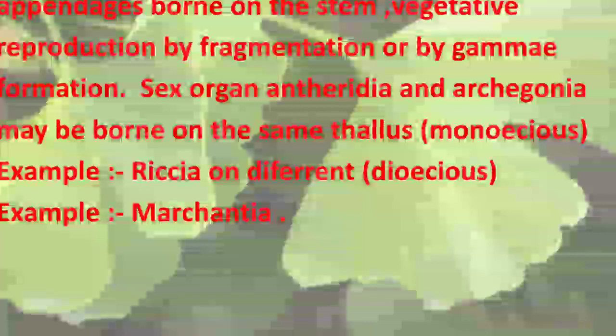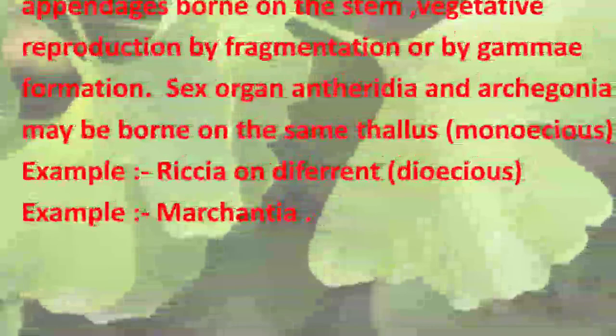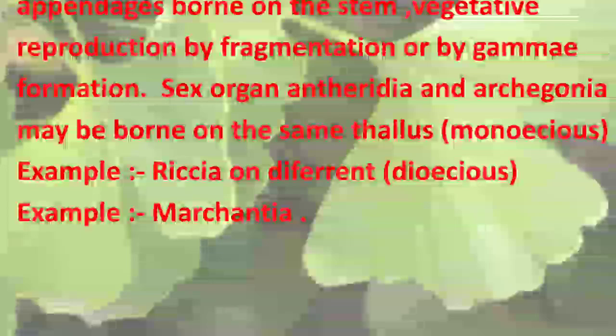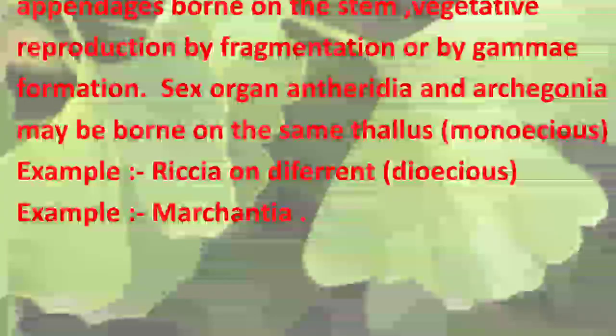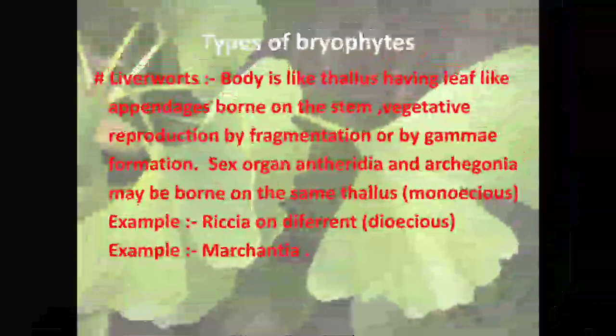They may be borne on the same thallus sometimes. That is known as monoecious, and an example of a monoecious plant is Riccia. If both antheridia and archegonia are developed on different thalli, it is known as dioecious. The example is Marchantia. So Riccia and Marchantia are examples of liverworts. Lunularia is also an example of bryophytes.